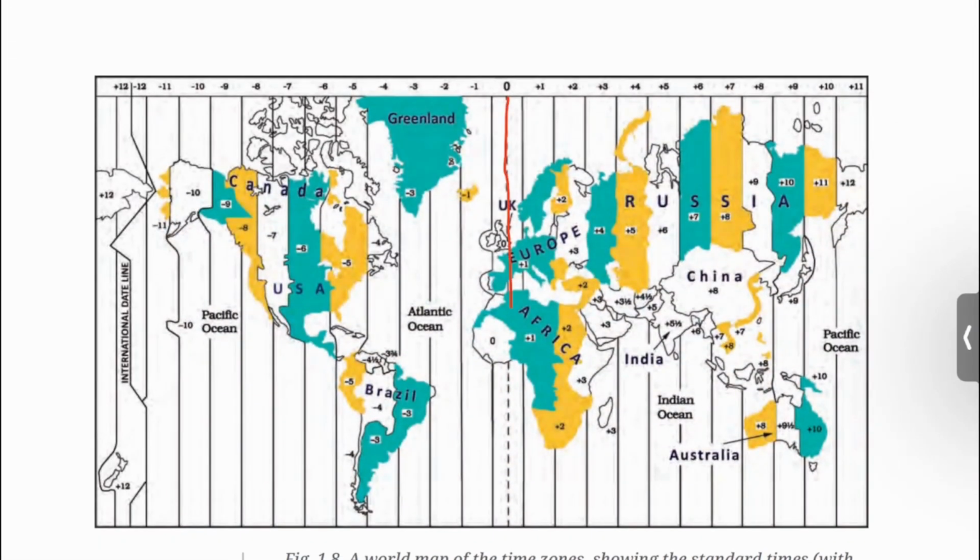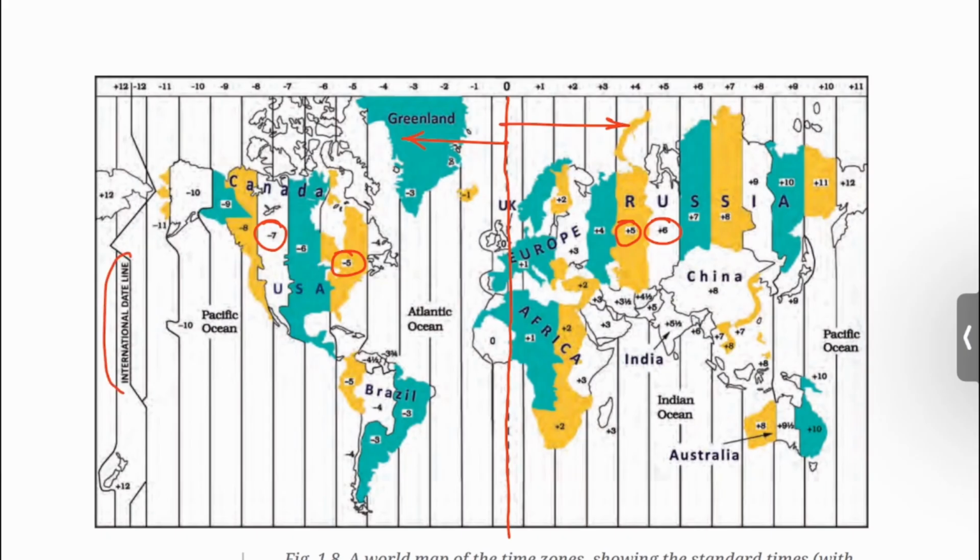You can see the prime meridian here. Countries located in the east of the prime meridian have positive numbers written on them. That means to find their standard time, these numbers should be added to Greenwich Mean Time. Similarly, the countries located in the west of the Greenwich Meridian or prime meridian have negative numbers written on them. That means to find the standard time of these countries, you have to subtract these numbers from Greenwich Mean Time.